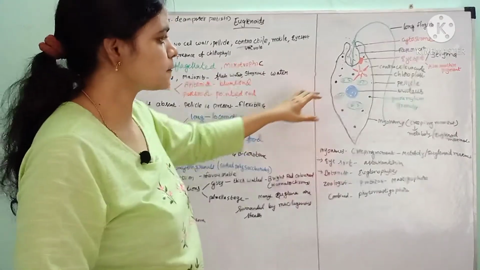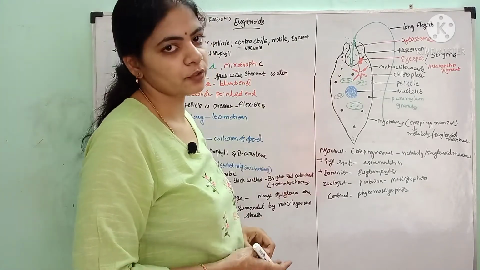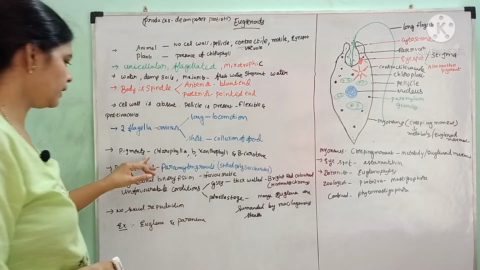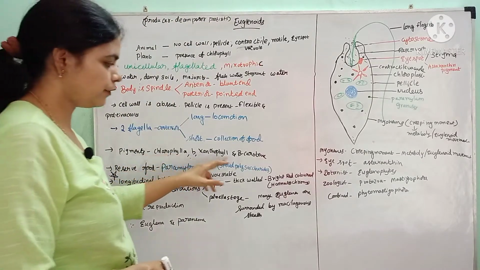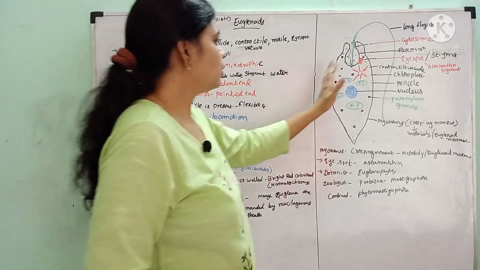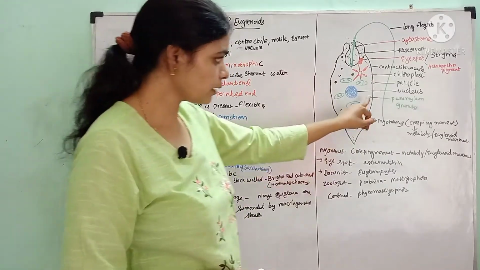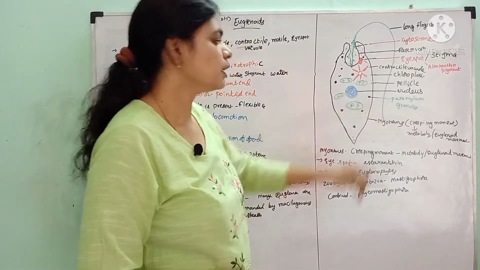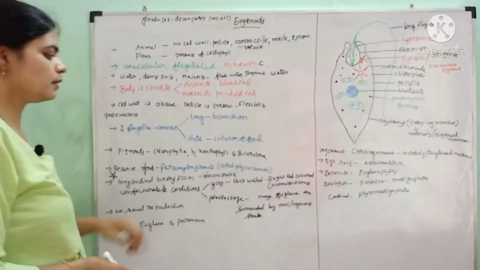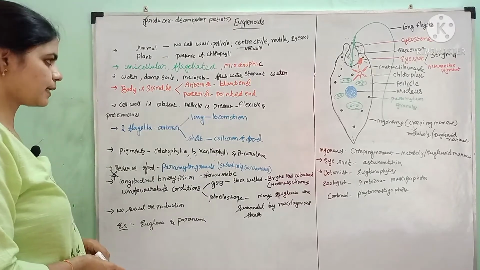Like plants, it consists of chloroplasts. The chloroplast consists of photosynthetic pigments like chlorophyll a, chlorophyll b, xanthophyll and beta carotenes, and they store the excess food material in the form of paramylon granules. These paramylon granules are nothing but stored polysaccharides.